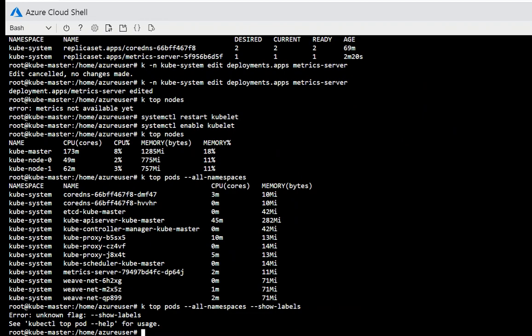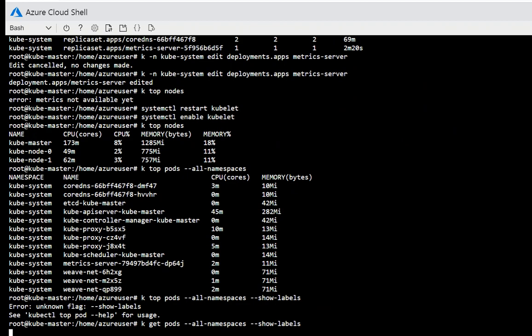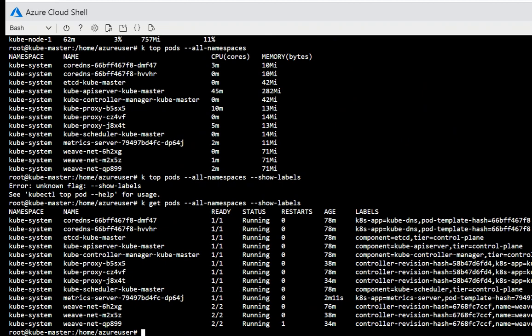It won't work here, it's with the get pod command. Just a sec. So here you will see the labels along with the pods that are there.